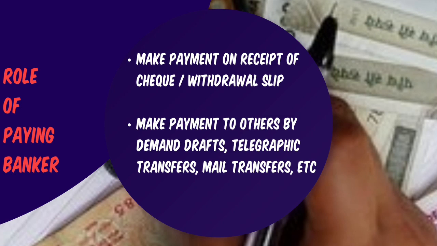So any material alteration done on the date of the check should be again authenticated with the drawer's signature, or else the bank should seek the drawer's permission before making the payment on the check, because there are chances that the correction has been done by some other person.